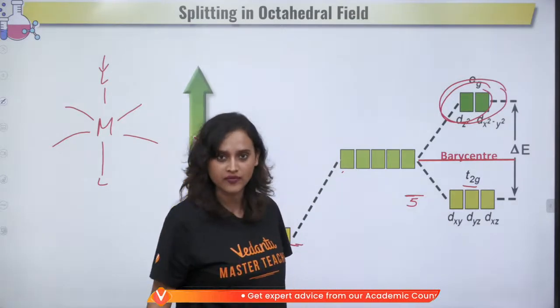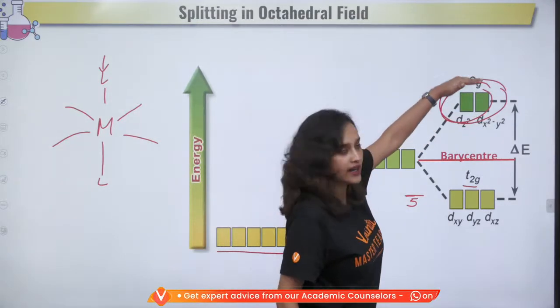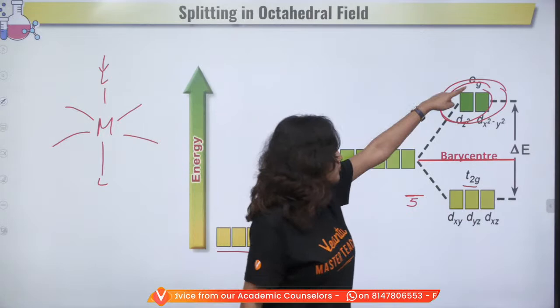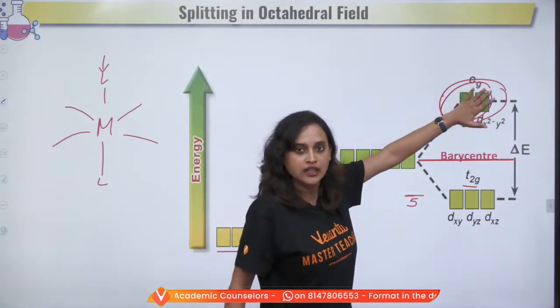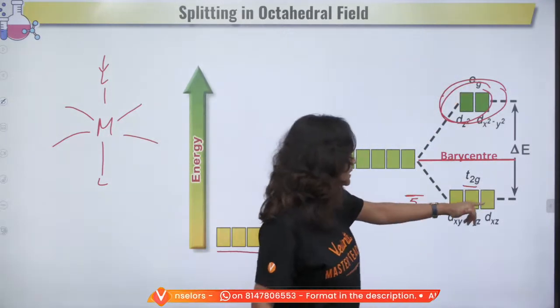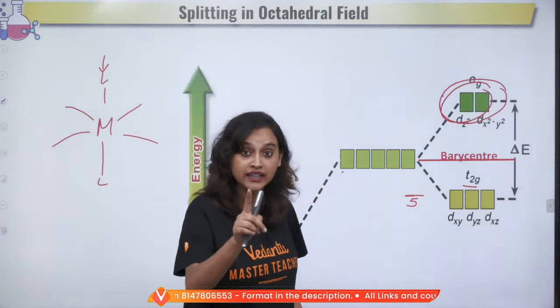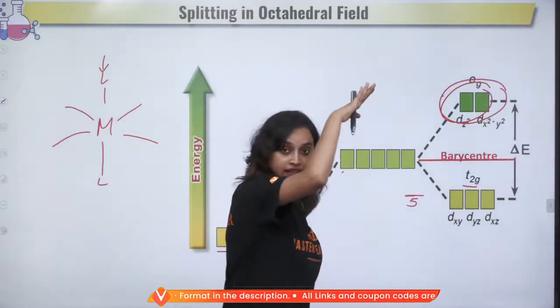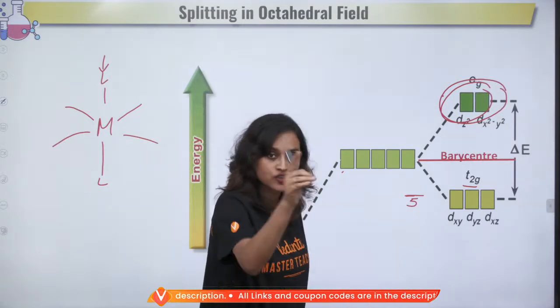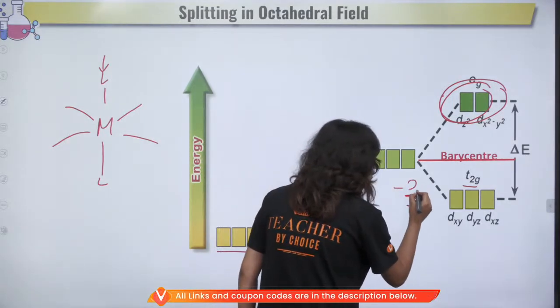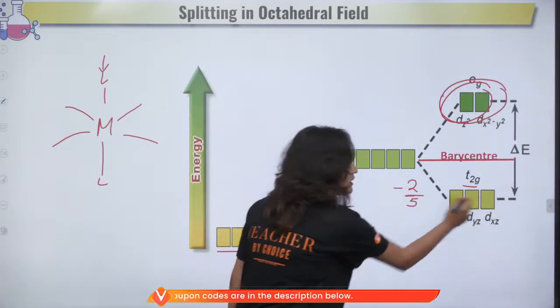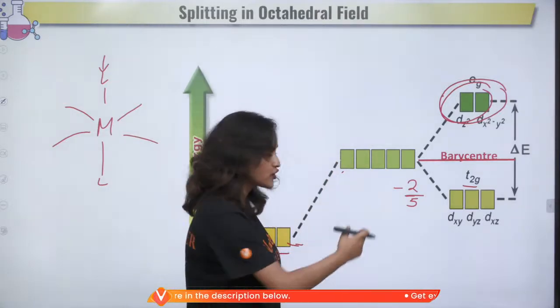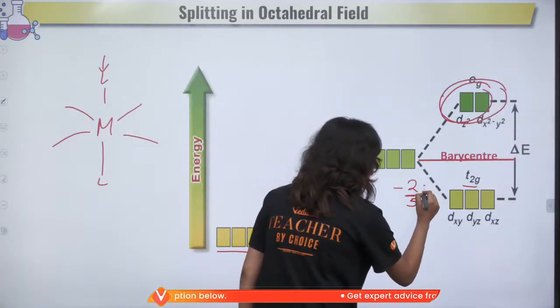They came back because of these two. Am I right? These two are at a higher state, but these three have come down. Among the 5, these two are up, but these 3 have come down. See, they are at the bottom. Yes, they are stabilizing. So can I write it as minus 2 by 5 delta?